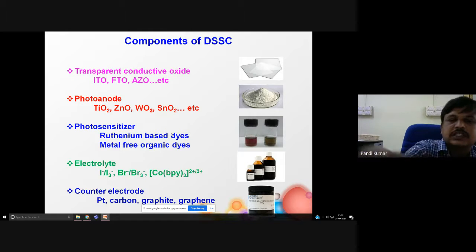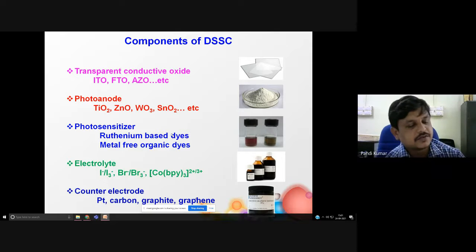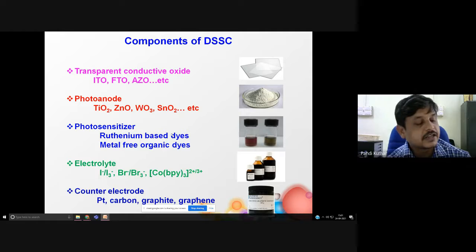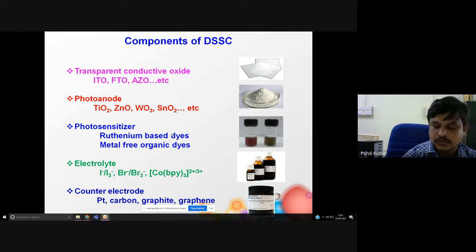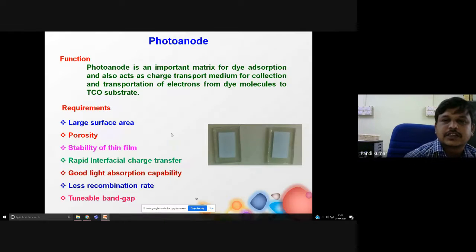Okay, so all these 5 components are sandwiched together. Finally, it forms a dye-sensitized solar cell. Okay, so in that case, I will show you a small video. Before that, I will explain each component and its requirement. Okay, so the first component is the photoanode.